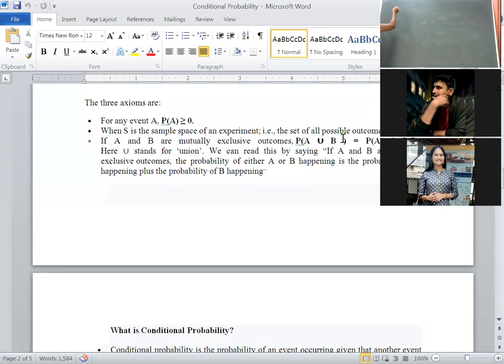If A and B are 2 events, what is the meaning of A union B?